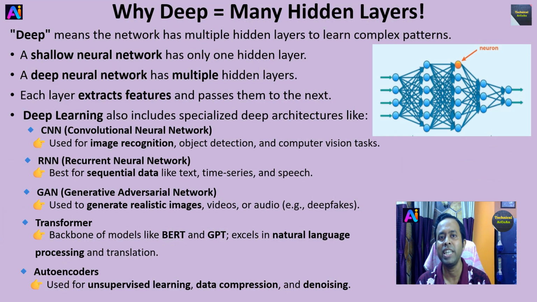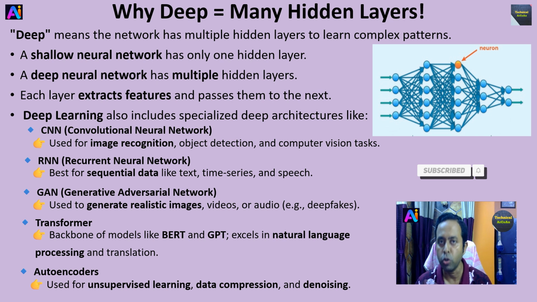Now let's talk about why it is called deep: because it has many hidden layers. Deep means the network has multiple hidden layers to learn complex patterns. A shallow neural network has only one hidden layer, but a deep neural network has multiple hidden layers. Okay, each layer extracts features and passes them to the next.